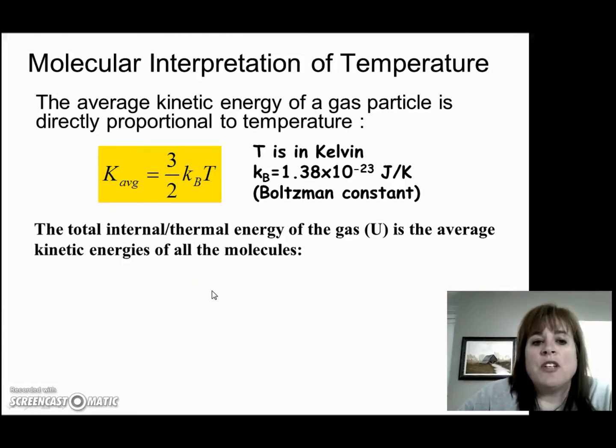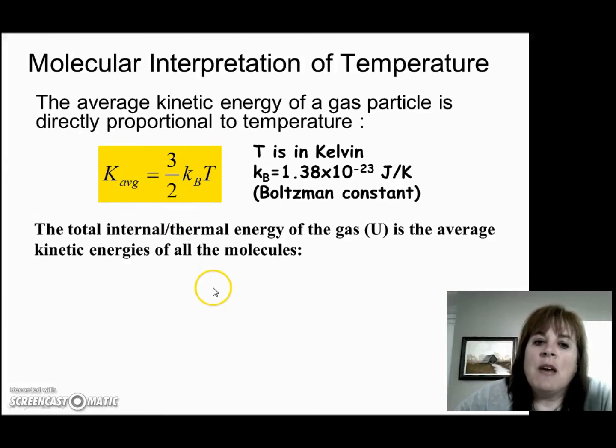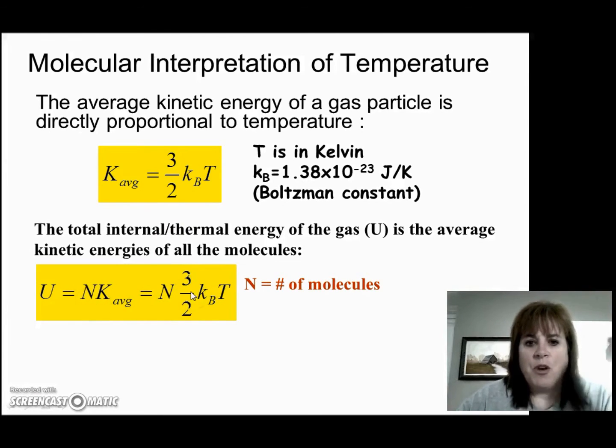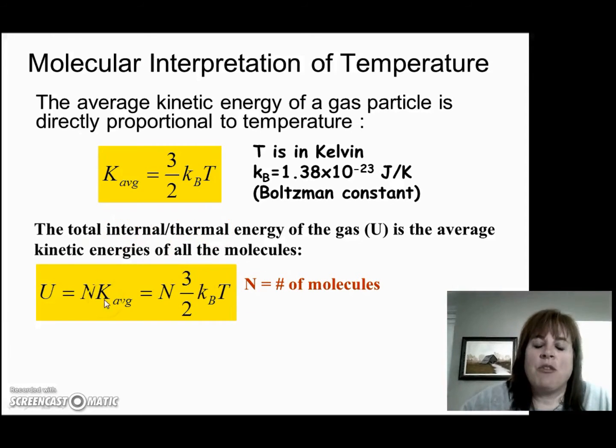Now, if we want to know what the total internal or thermal energy of a gas is, then we need to add up all of these kinetic energies. This is just the average kinetic energy of one molecule. But if I want all of the molecules in the system, then I need to add up all of these. And I would do that by multiplying by the number of molecules. So just a little note, when you see a capital N, I'm talking about the number of molecules in the system. How many atoms do I have of a particular gas sample? So I would take my 3/2 kBT equation and multiply by the number of molecules. This would give me the total internal energy or thermal energy of the gas.